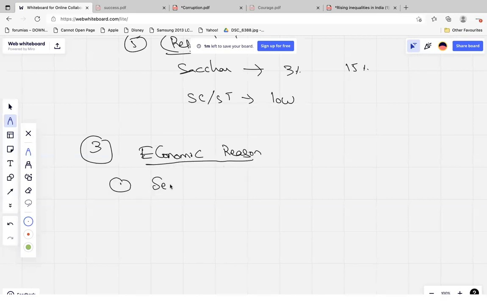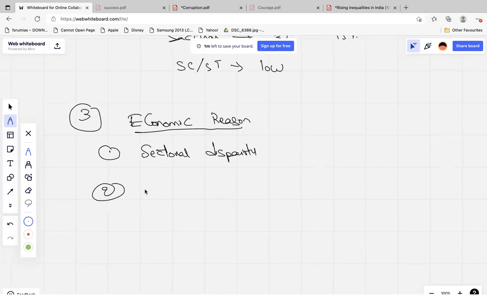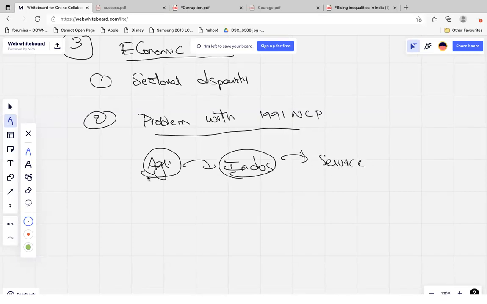So one thing, like we have mentioned already, sectoral disparity. Then second thing, problems with the 1991 new economic policy. See, before this new economic policy, we were strong with agriculture. Now, every economy should transition from agriculture towards the industrial sector and from there towards the service sector. But in case of India, we have directly jumped from agriculture to the service sector. So, the industrial sector was bypassed.